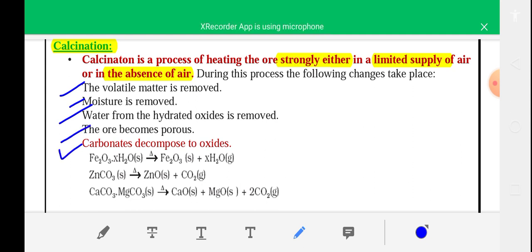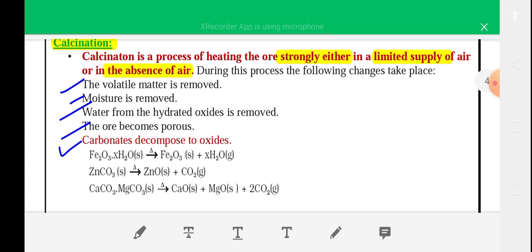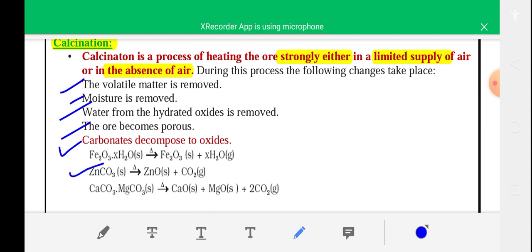Okay, for example, a carbonate ore when heated in absence or in limited supply of air decomposes to its oxide, like ZnCO3. ZnCO3 when heated below its melting point is converted into zinc oxide and carbon dioxide. Calcium carbonate and magnesium carbonate when heated are converted into CaO, MgO and carbon dioxide. Similarly, when Fe2O3·xH2O, hematite, is heated, you will get Fe2O3 and xH2O. So water vapor and carbon dioxide gases will be removed on heating after calcination.